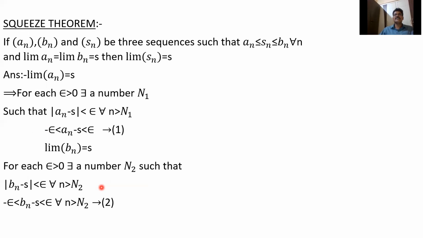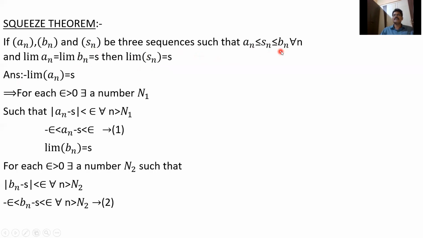Next, the squeeze theorem, another interesting theorem. If a_n, b_n, and S_n are three sequences such that a_n ≤ S_n ≤ b_n for all n, and limit a_n = limit b_n = s, then limit S_n is also s.